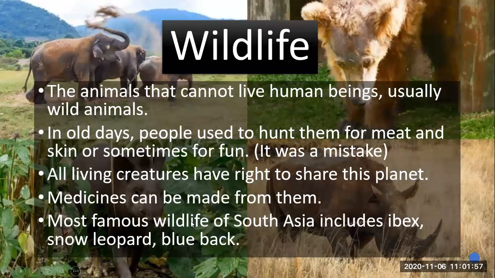Okay, the most famous wildlife of South Asia includes ibex, snow leopard, and blue buck. There are some other examples in your book and you have to memorize them, right? So if we talk about wildlife, it means we are talking about wild animals. If they are giving us benefit, that's good. But if they are not giving us any benefit, that doesn't mean that we have been given the right to kill them. No, not at all. If Allah has created them, it means they have the right to share this planet, right? And apart from this, we get medicine from them.